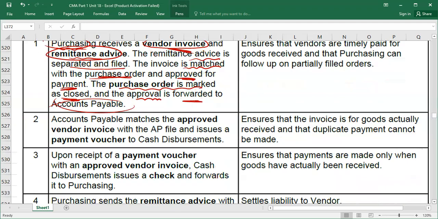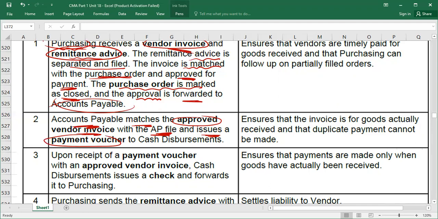Now the accounts payable department will match the approved vendor invoice with the AP files. You know, accounts payable already has the purchase requisition. Accounts payable also has the purchase order. Accounts payable also now receives the approved purchase invoice. For you it is a purchase invoice; for the seller it is a sale invoice. So they will compare with the AP file, okay, and issue a payment voucher.